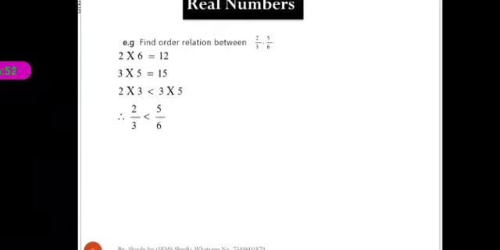Then here which product is greater? The second product is greater than the first.